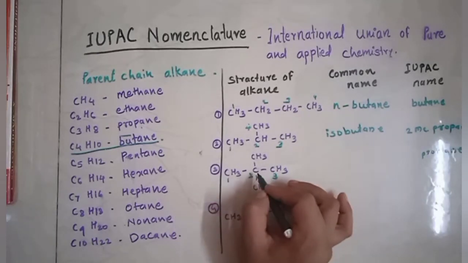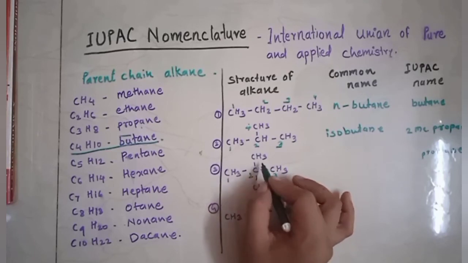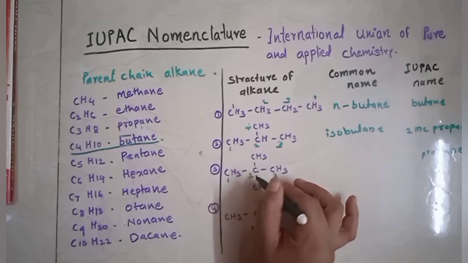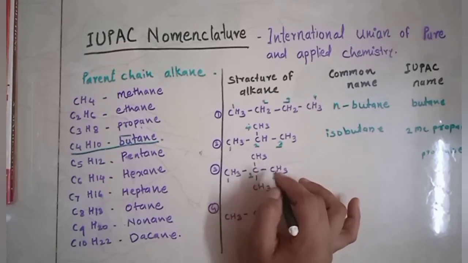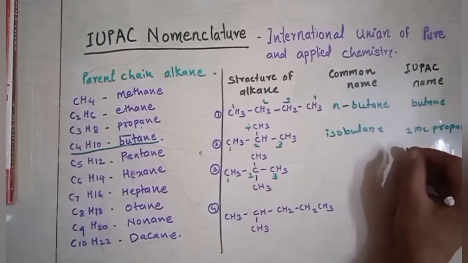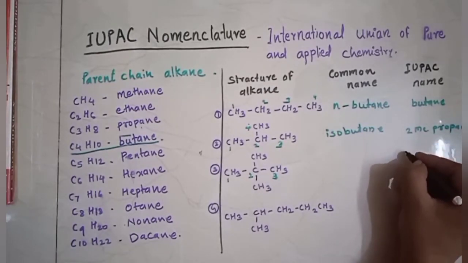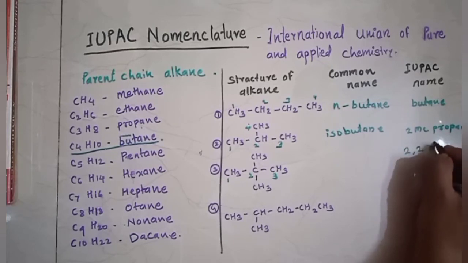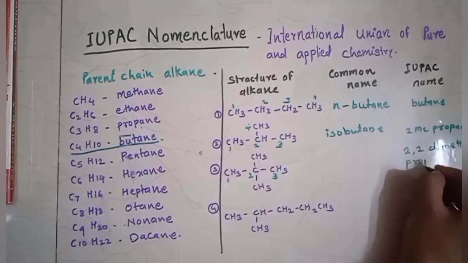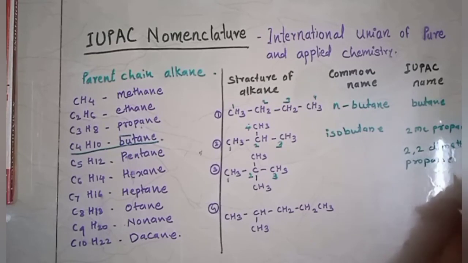The substituent is present on the second carbon, and there are two methyl groups on the second carbon, so we can write 2,2-dimethyl. The compound name has 2,2-dimethyl because two methyl groups are present on the second carbon. We have written 2 two times because there are 2 methyl groups, and the parent chain is propane.